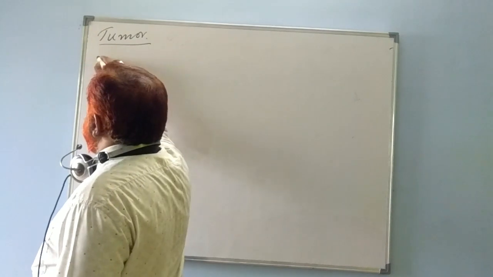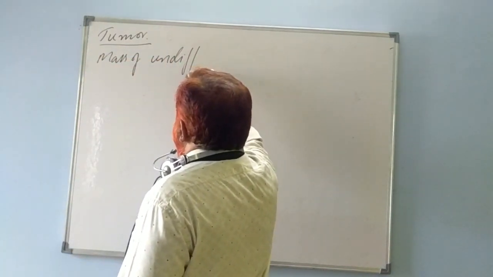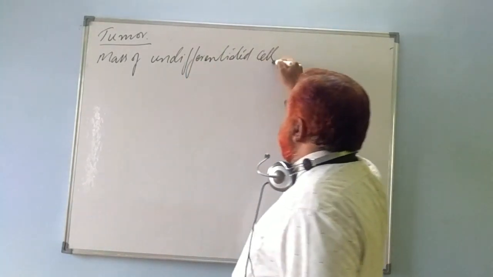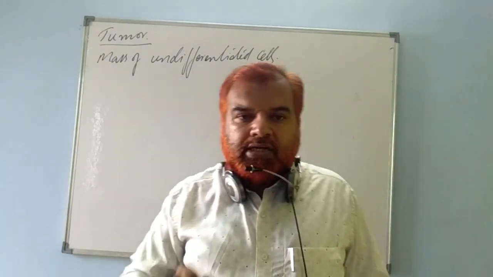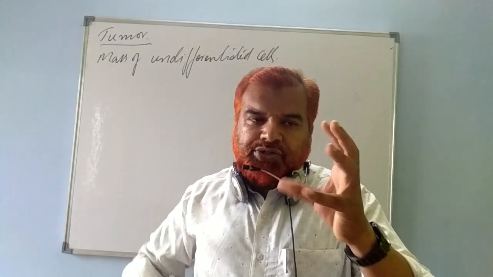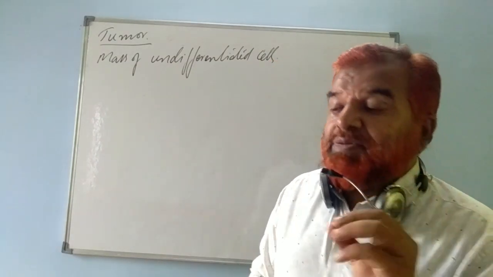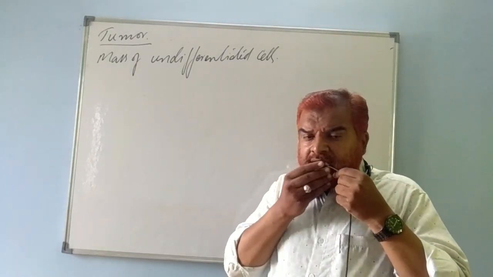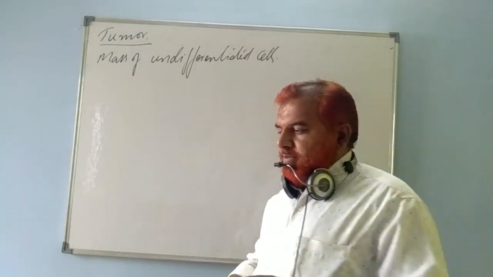What do you mean by tumor? It's a mass of undifferentiated cells. Which cells? Cancerous cells. These cancerous cells are non-functional. They are not required by the body. This mass of cells doesn't have any specific function in the body. It is not at all required by the body. Such a mass is formed, and that mass is what is known as tumor.